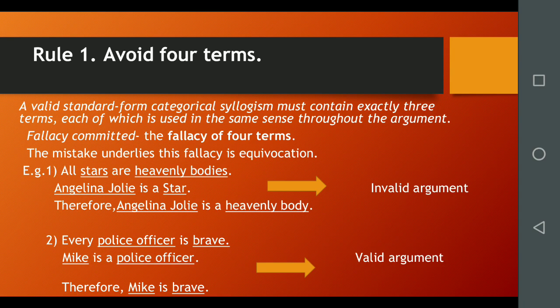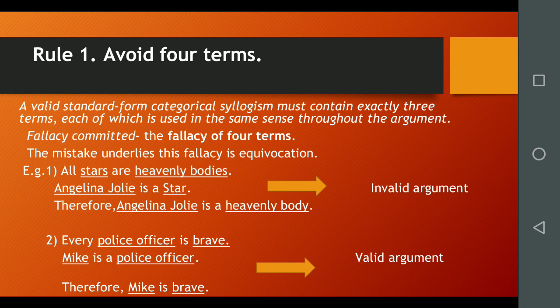If more than 3 terms are involved, the syllogism is invalid and the fallacy thus committed is called the fallacy of 4 terms. A formal fallacy that is committed when a syllogism is constructed with more than 3 terms. The mistake that commonly underlies this fallacy is equivocation. It means using one word or phrase with 2 different meanings.